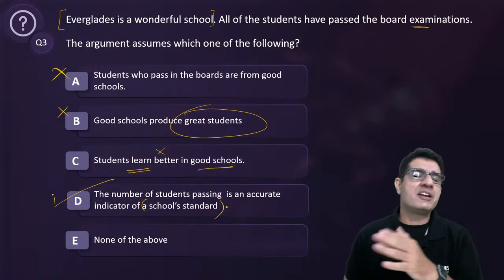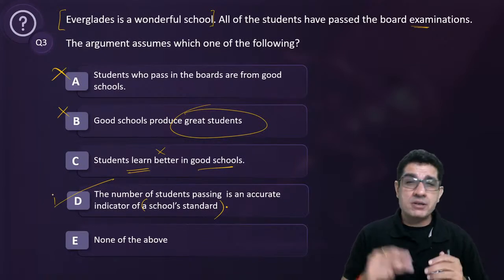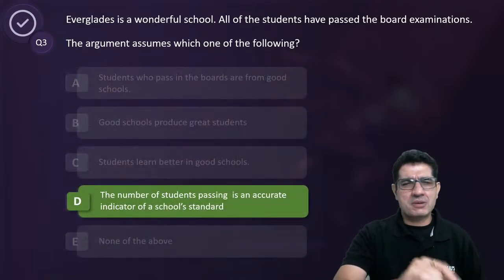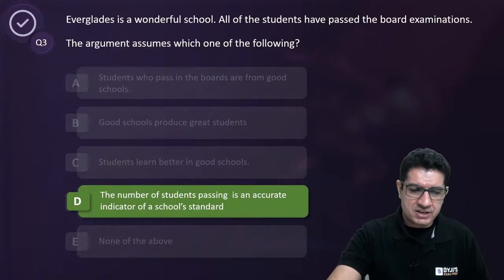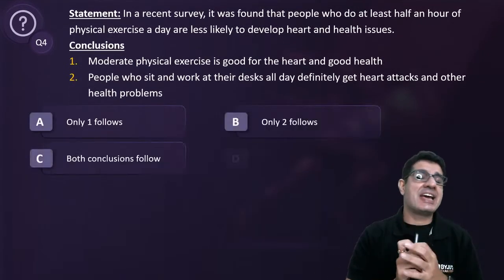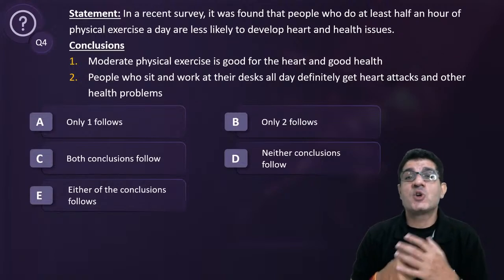So here are these three different ways in which we can be tested on assumptions. With that, let's move on. So question number 3, answer is D, and so far you guys are actually on a roll, man. Come on. Okay, now here is the next variety, statement conclusion.